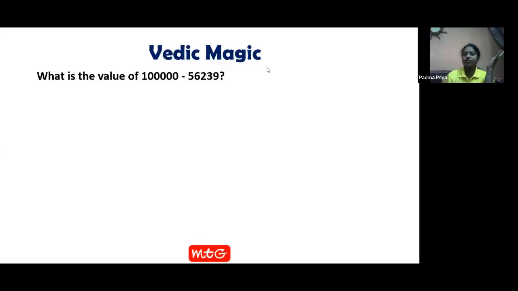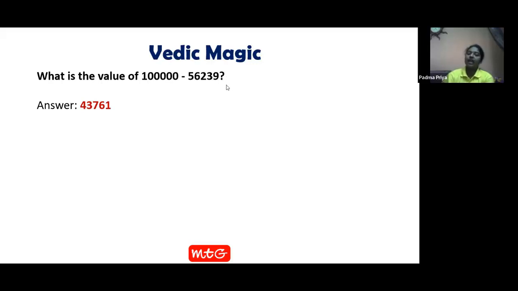Generally, whenever you solve these type of questions, how do you solve it? Borrow, carry forward from the left place to right place. You always carry forward the ones and tens and then you solve it. Am I right? But Vedic maths doesn't ask you to do all those things. In one line, you can solve this complete problem. Okay, many good answers in the chat box. So fine. Now let's see what is your answer and whether it is right or wrong. Yes, many of your answers are absolutely correct. The answer is